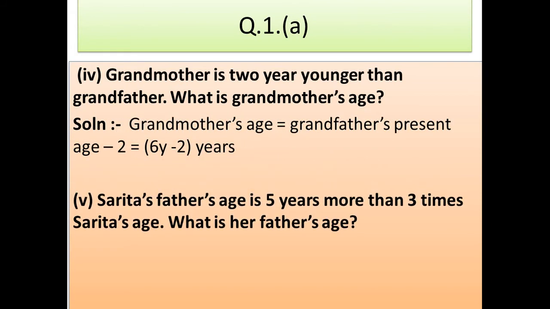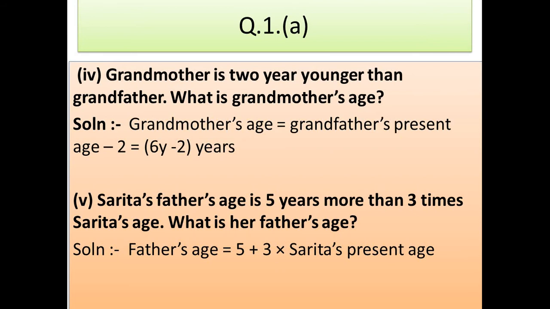Bit number 5. Sarita's father's age is 5 years more than 3 times Sarita's age. 3 times Sarita's age is 3Y and 5 years more means plus 5. So her father's age will be 5 plus 3 into Sarita's present age, that is 5 plus 3Y years.